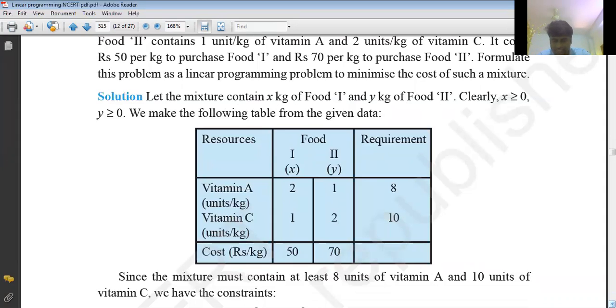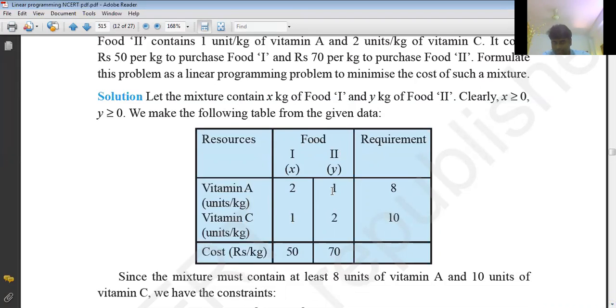Now let us take a table. In columns, we'll write food 1, food 2 and requirement. On the left side, vitamin A content, vitamin C content. Vitamin A content in food 1 is 2 units, and in food 2, 1 unit.